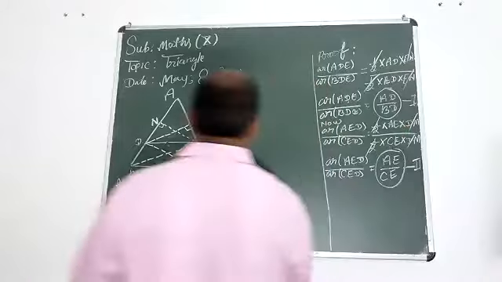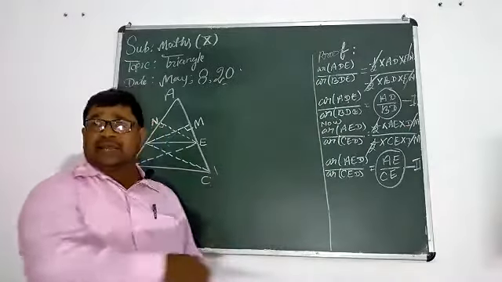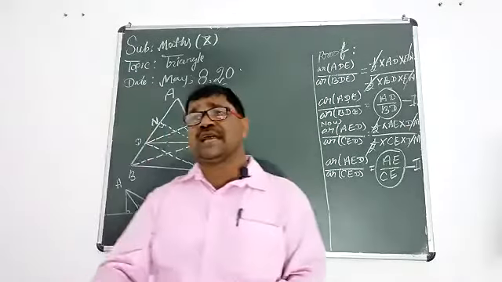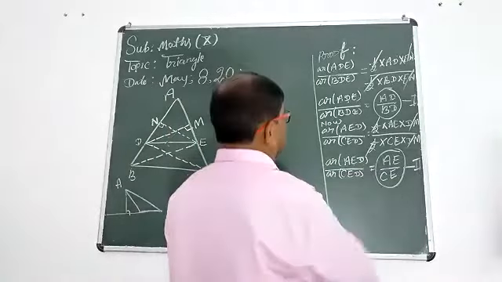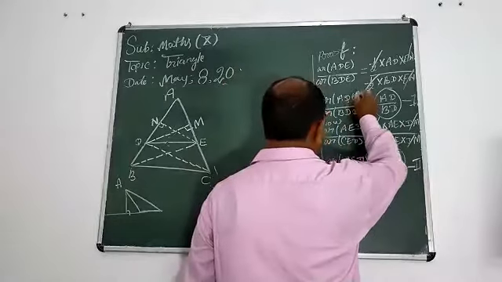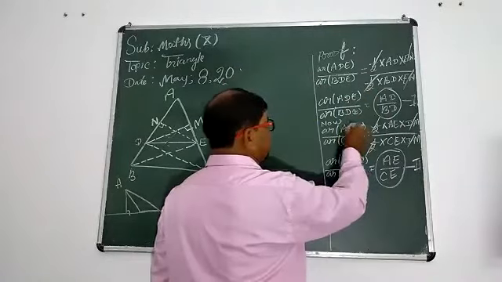If you write Soni Kumari and another student writes Kumari Soni, no problem at all. So check these two triangles, ADE and AED.